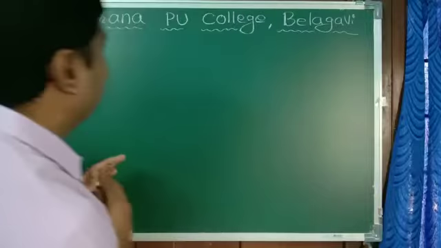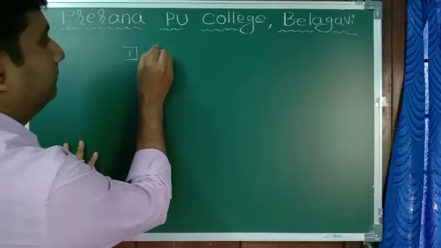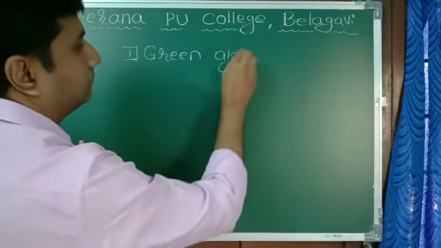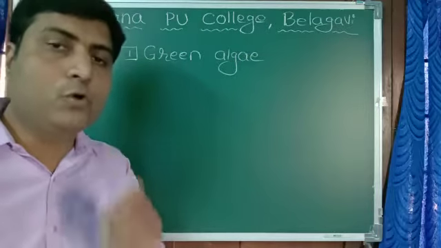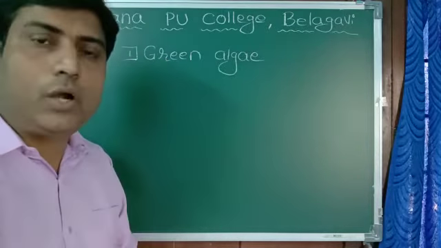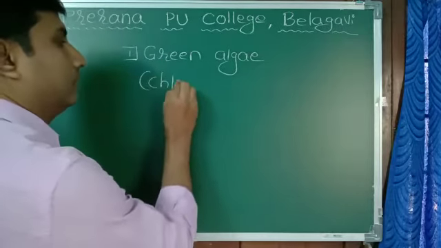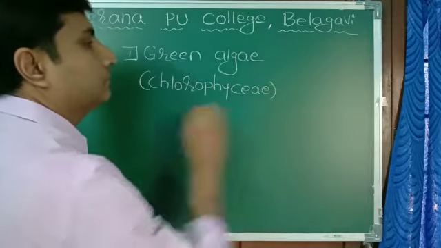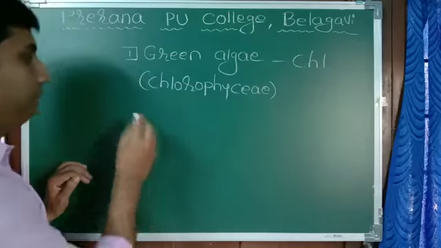They are, first one, green algae. It is green in color due to presence of chlorophyll pigment. It is technically called Chlorophyceae. It contains green pigment, that is chlorophyll.